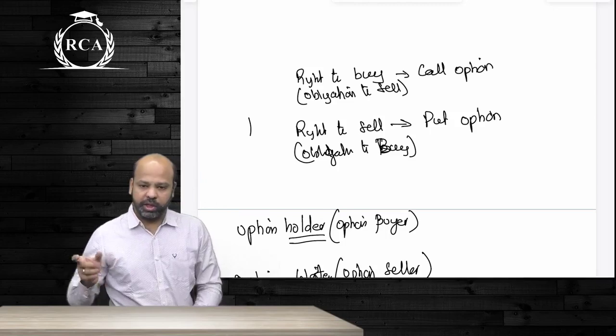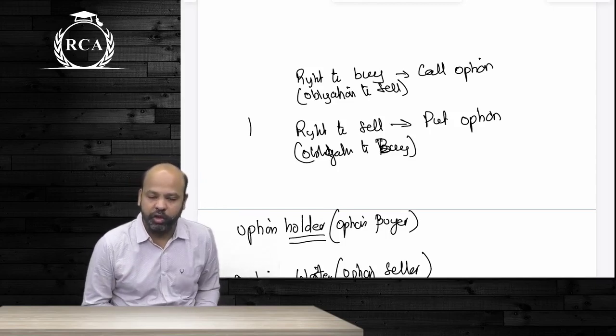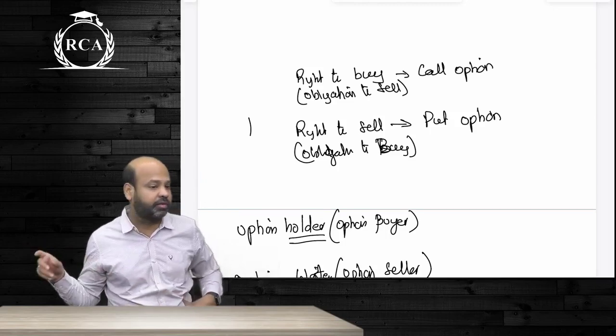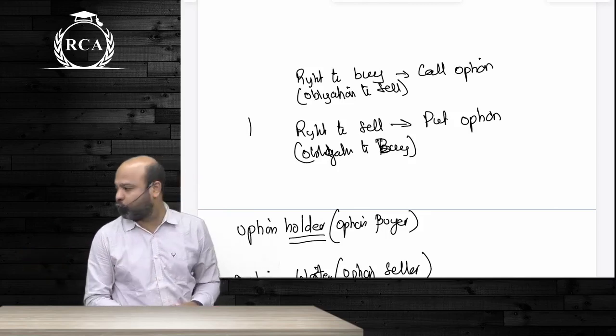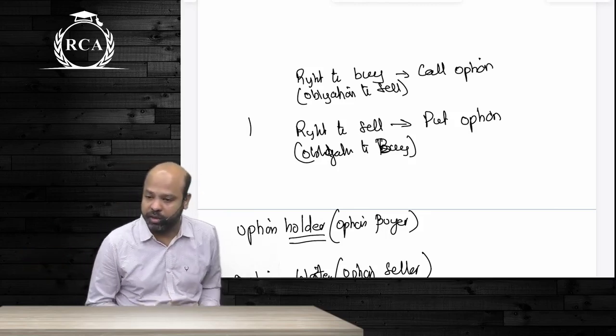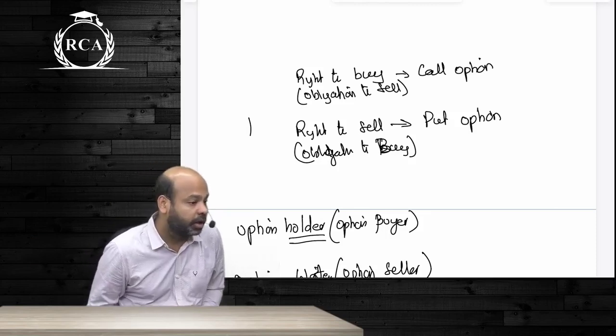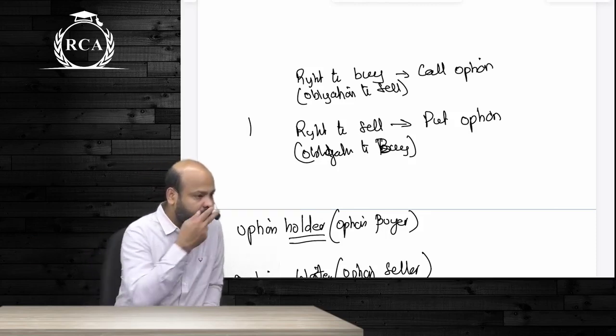A call option creates a right to buy for the holder of the option and it will create an obligation to sell for the other person. Likewise, a put option will create a right to sell for the holder of the option and it will create an obligation to buy for the other person.